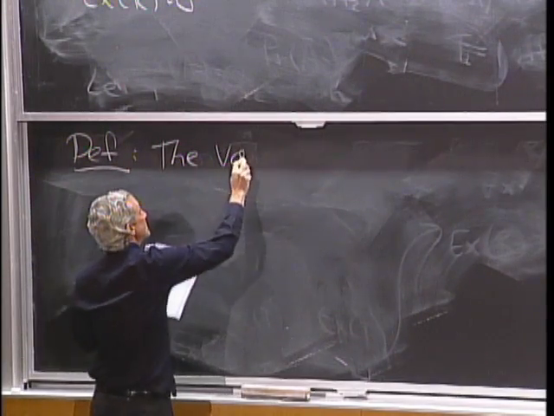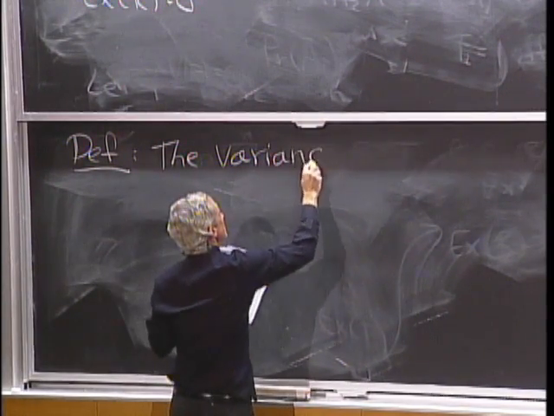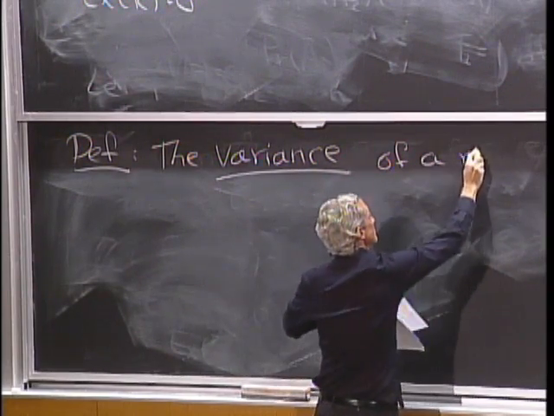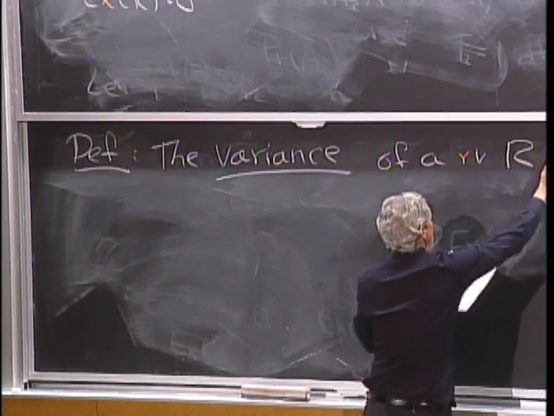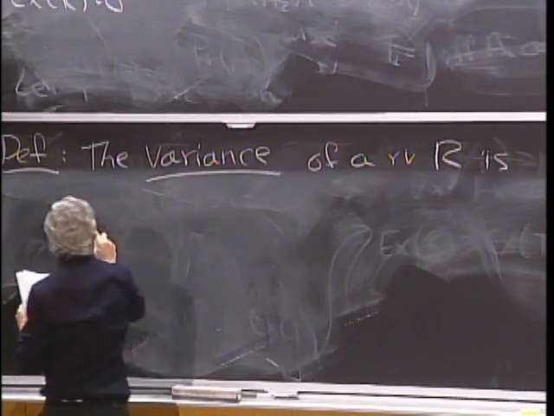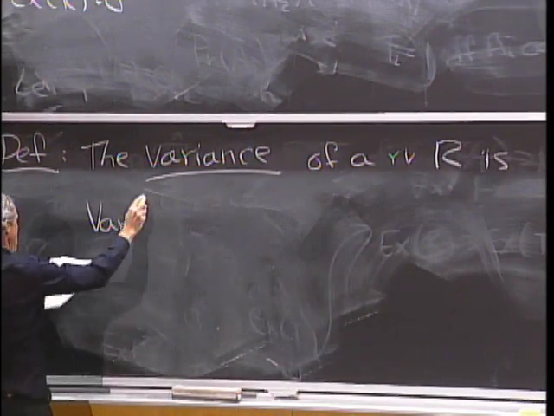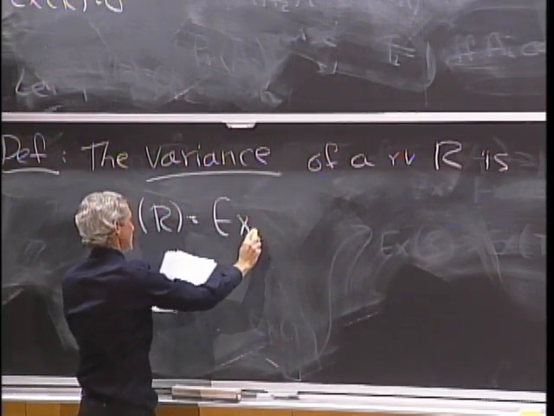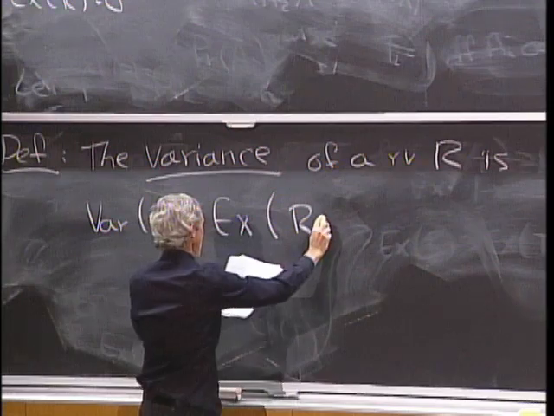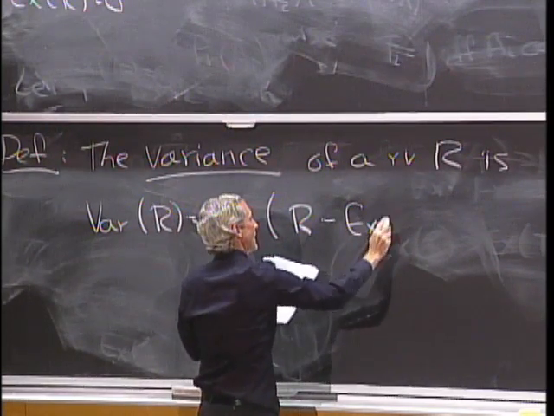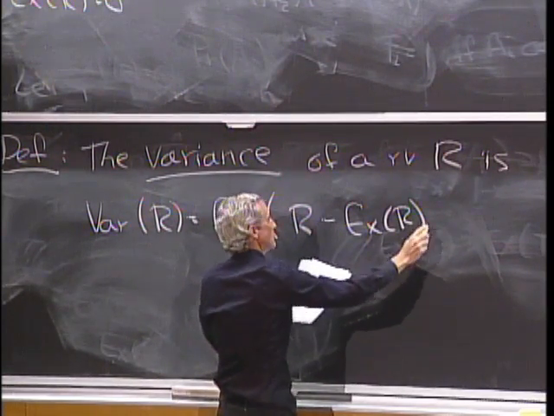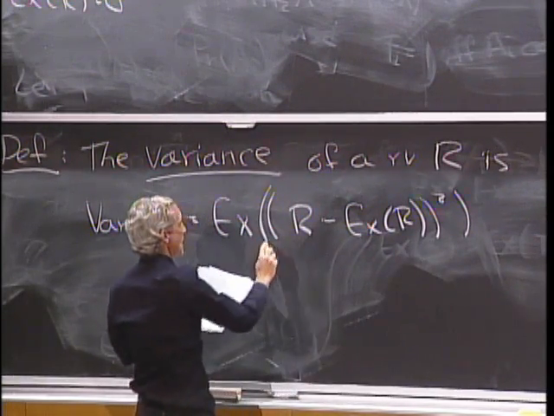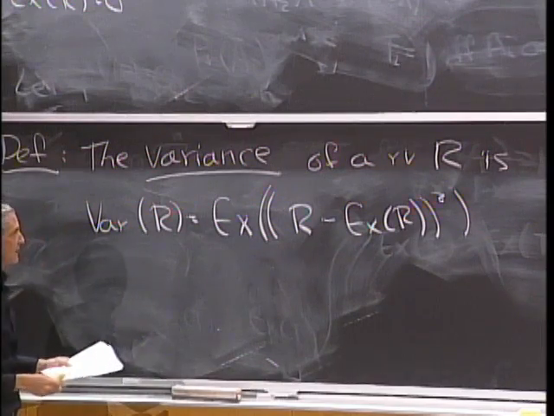The variance of a random variable, R, we'll denote it by VAR of R, is defined as the expected value of the random variable minus its expected value squared. That's sort of a mouthful there, so let's break it down.